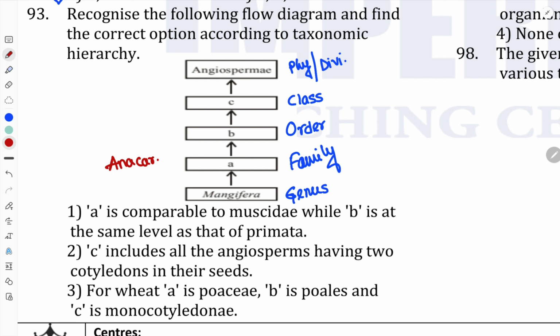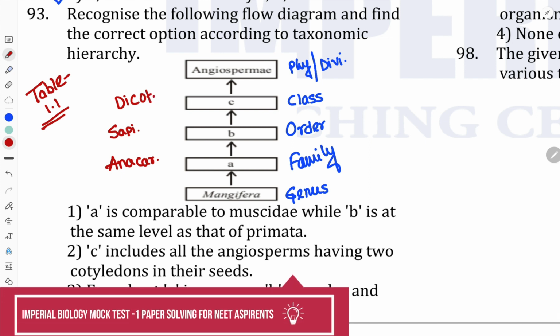I already told you the same thing earlier. This question is given from table number 1.1, which is very vital for us. Next, for order, it's Sapindales. I'm not writing it entirely; if you check table number 1.1, you can find it there. The class will be dicotyledons. Now check the options.